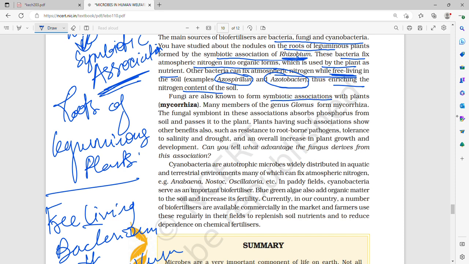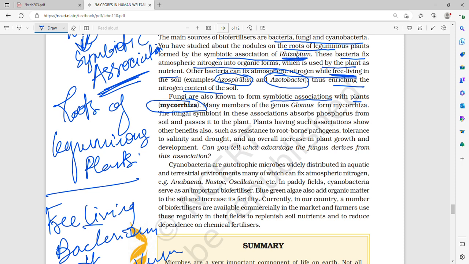Fungi can also form symbiotic association with plants. This is called mycorrhiza. Many members of the genus Glomus form mycorrhiza. The fungal symbiont in these associations absorbs phosphorus from the soil and passes it to the plant.